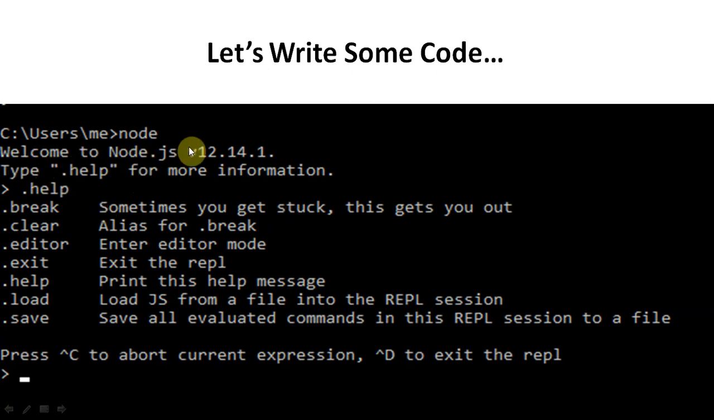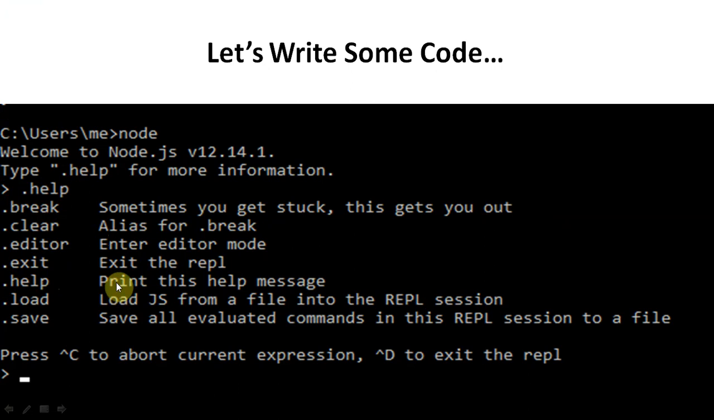It will display the welcome message, Node.js v12.14.1, and say to type .help for more information. The .help command displays help regarding the different commands: break, clear, editor, exit, help, load, save. Break is used when you get stuck, and it gets you out. Clear is an alias for break. Editor will enter the editor of Node.js, where you will write the program.